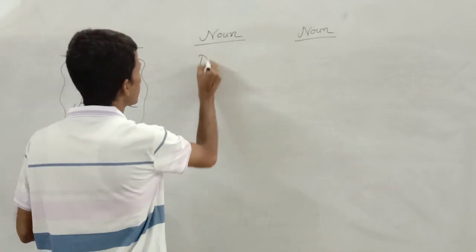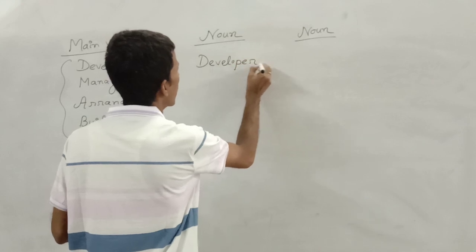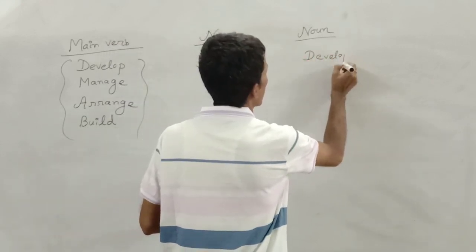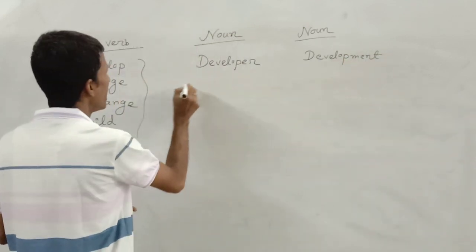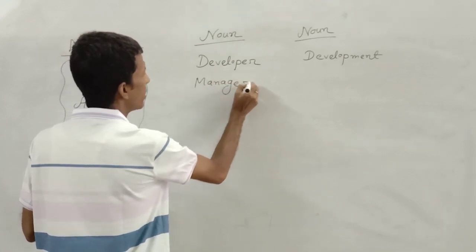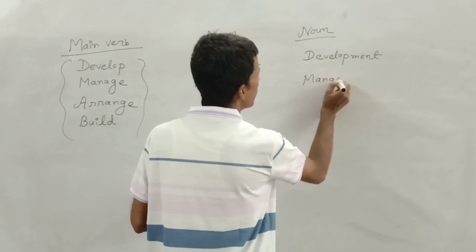Develop will be transferred into developer or development. Manage will be transferred or written manager or management.